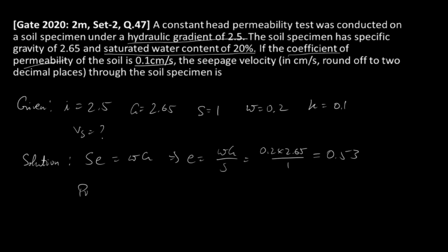Now porosity N is equal to E by 1 plus E, that is 0.53 divided by 1 plus 0.53, which is 0.53 divided by 1.53, equal to 0.3464.